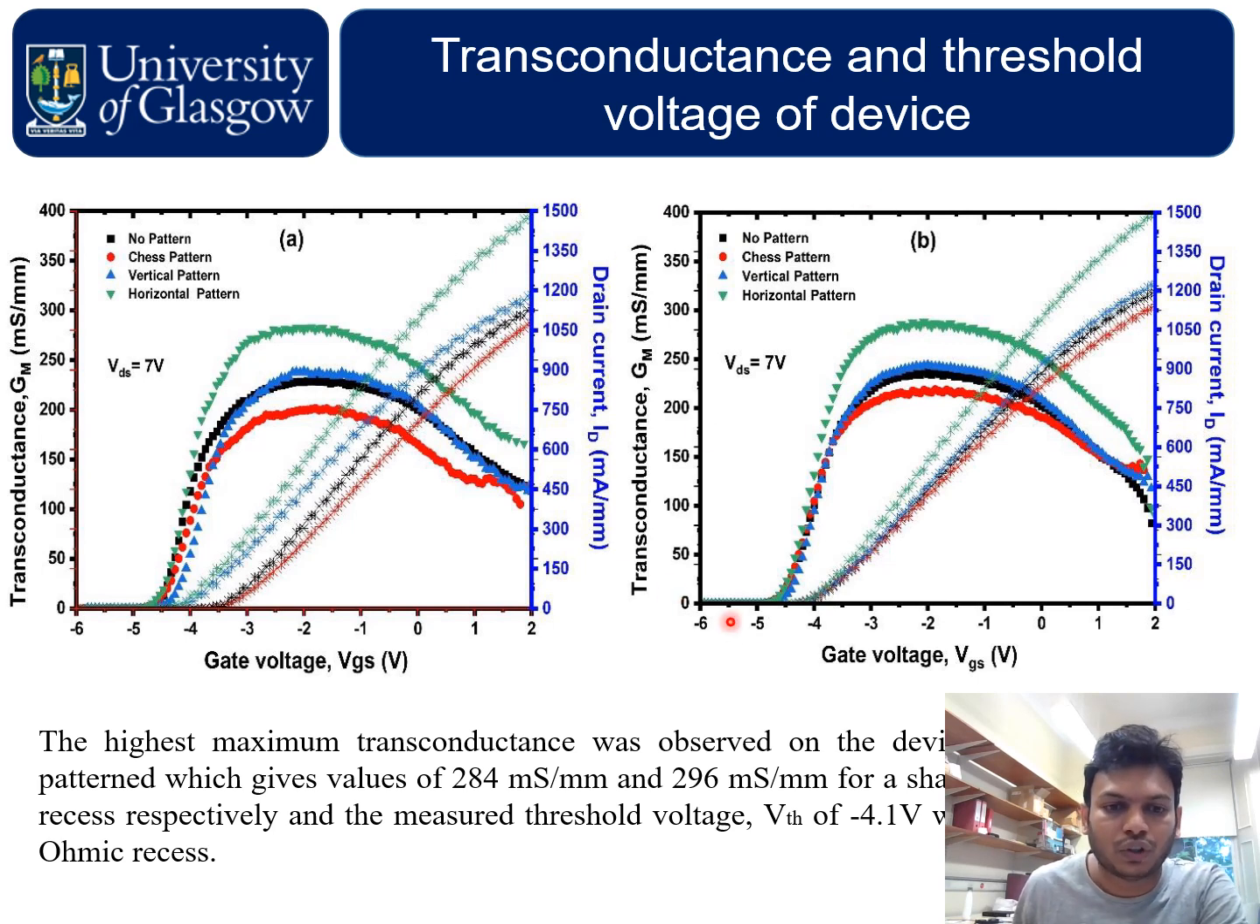Transconductance and the threshold voltage of the device. The highest maximum transconductance was observed on the device with the horizontal pattern, which gave values of 284 millisiemens per millimeter and 296 millisiemens per millimeter for the shallow and the deep recess etching respectively, and a measured threshold voltage of minus 4.1 volts was observed in the deep ohmic recess.